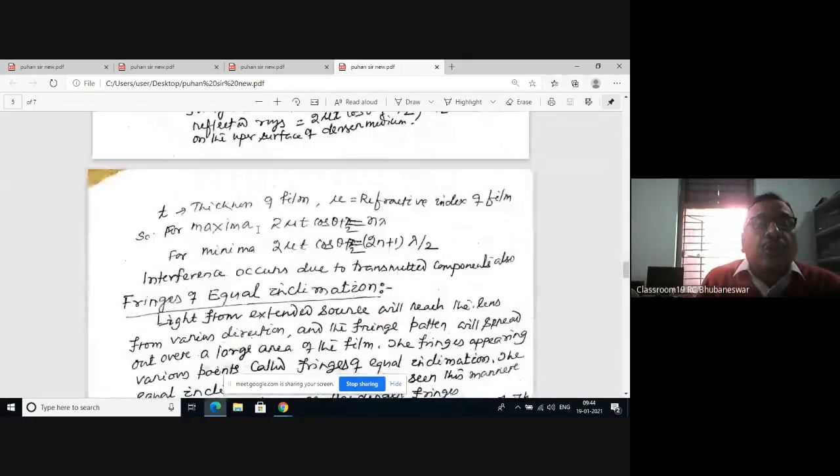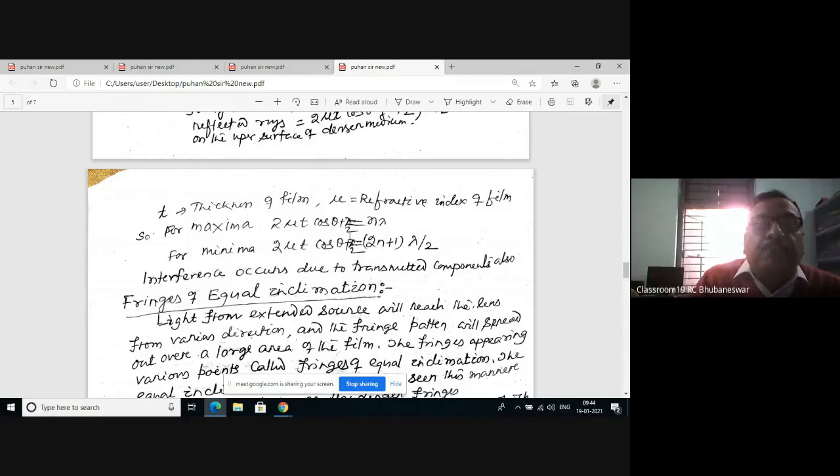So if t is the thickness of the film and mu the refractive index of the film, for maxima 2 mu t cos theta is equal to n lambda, because the path difference is equal to n lambda, and for minima 2 mu t cos theta plus lambda by 2 equals (2n plus 1) lambda by 2. Therefore, you can measure the width of the fringe, lambda D by d.